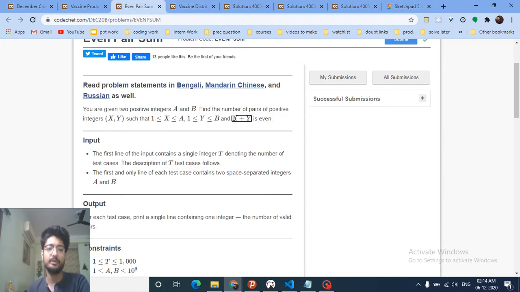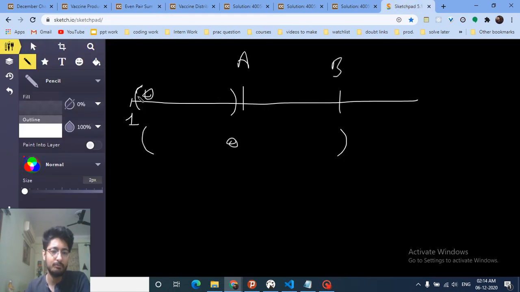Now for a property, or if a number to be even, we always know that two even numbers when added will become an even number, or when two odd numbers are added, we will get an even number. So it's very simple to just find out how many odd numbers and even numbers are there between this range. From 1 till A, how many odd and even numbers are there? And same, we'll have to find out how many odd and even numbers between 1 and B.